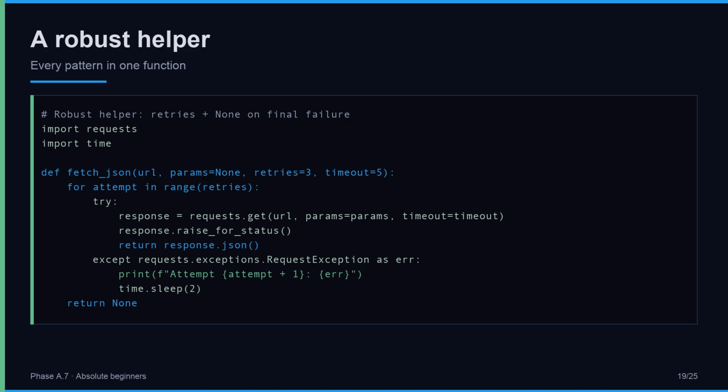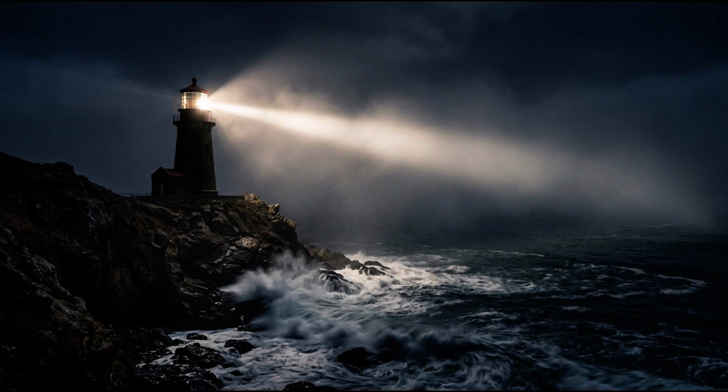One helper, every pattern. Robust code is calm code. It does not panic when the network drops. It does not freeze when the server is slow. It tries, it waits, it reports. The lighthouse does not stop the storm, it stands through it. That is what error handling gives your scripts.